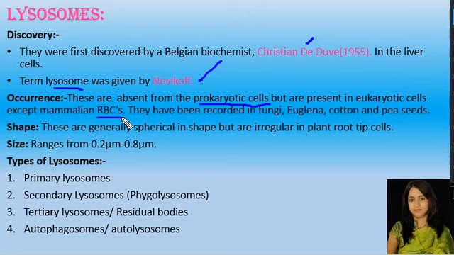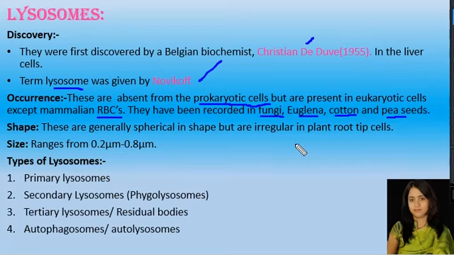Remember, in the mammalian RBCs the lysosomes are absent, whereas lysosomes have also been recorded in the fungi, Euglena, then cotton and pea seeds.